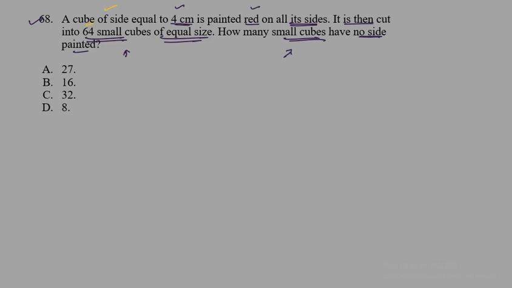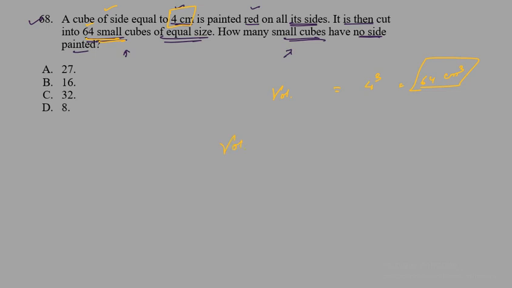First of all, our original cube is 4 centimeters. So the volume of our original cube will be 4 cubed, which is 64 cubic centimeters, and we are cutting the original cube into 64 small cubes.